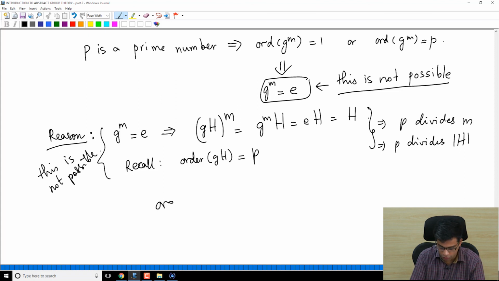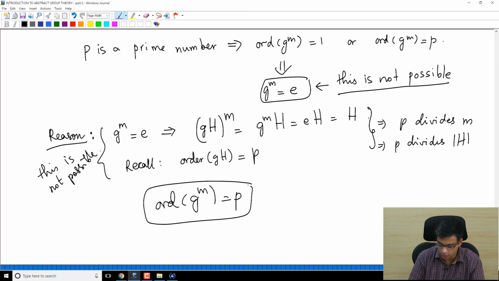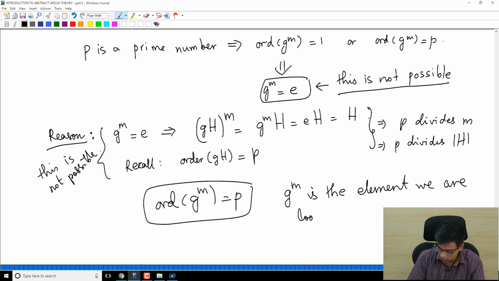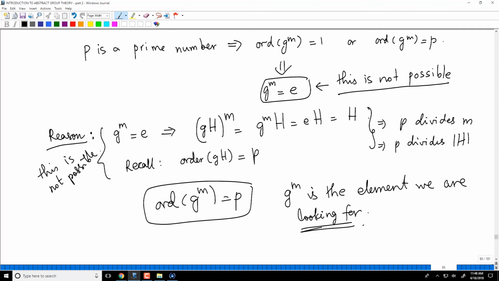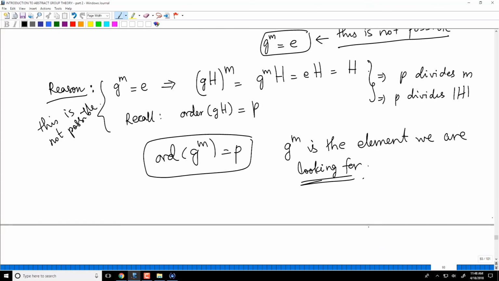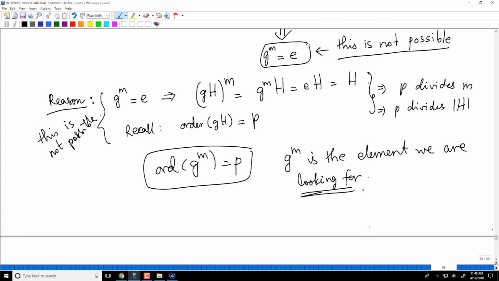So the order of G^m is P, and we are done, because remember we want to exhibit the element we are looking for. G^m is the element we are looking for. We want to exhibit an element of order P. This completes the proof of the theorem.